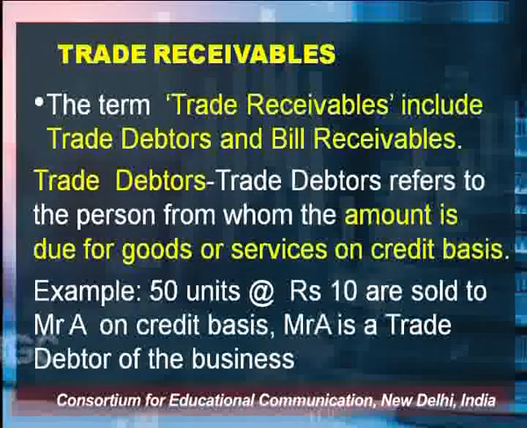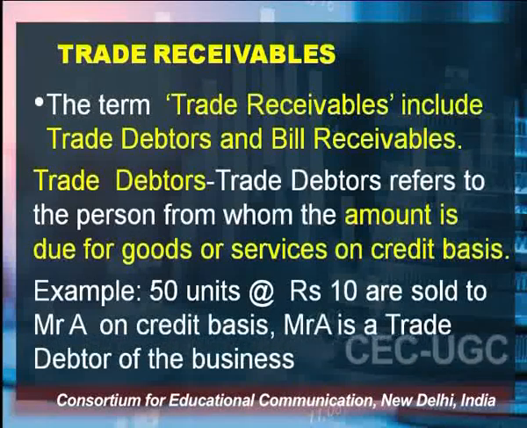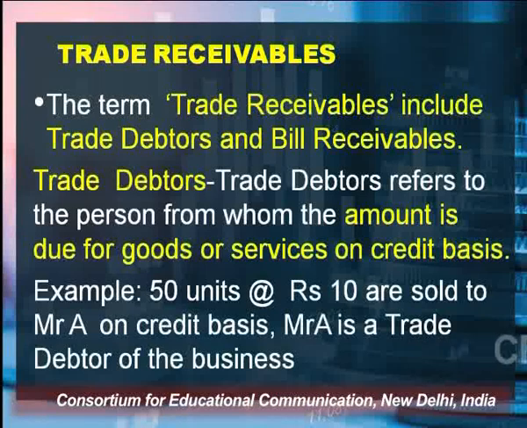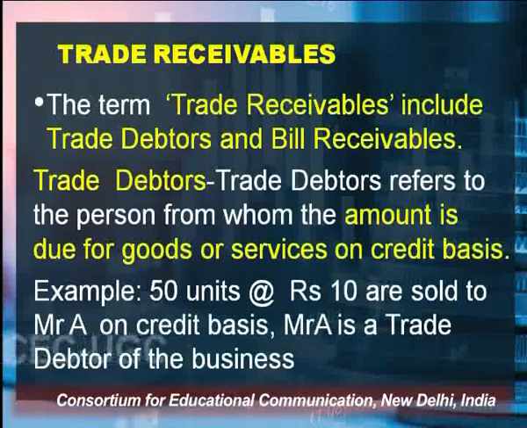Next term is trade receivable. The term trade receivable includes trade debtors and bills receivable. Trade debtors refers to the person from whom the amount is due for goods or services on credit basis. Let's take an example here. 50 units at the rate of rupees 10 are sold to Mr. A on credit basis.